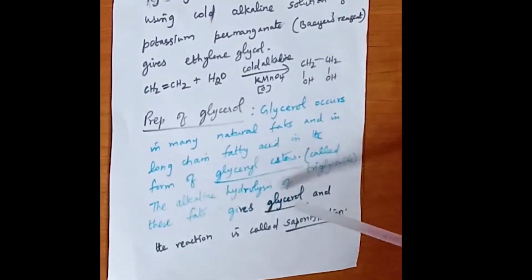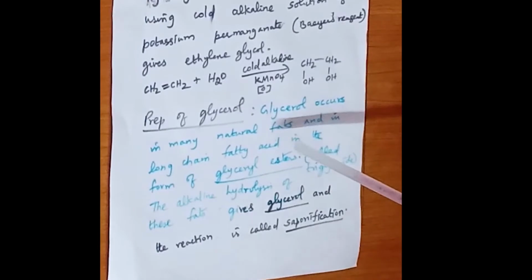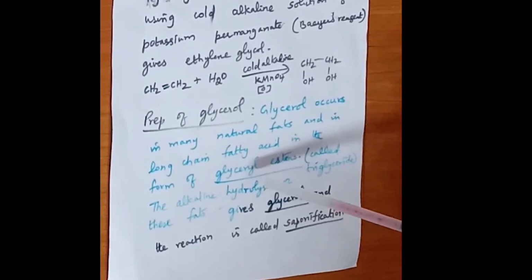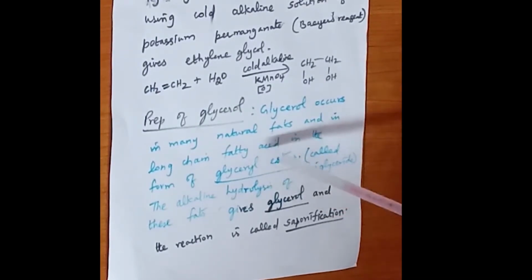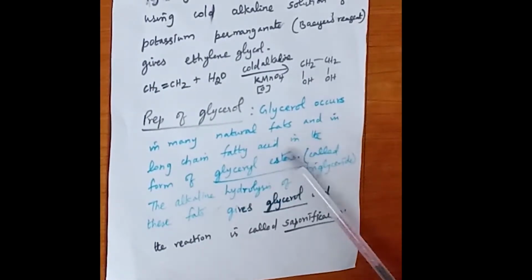It may be asked what is saponification. So alkaline hydrolysis of these natural fats, which are glyceryl esters of long chain fatty acids, gives glycerol, which is called saponification. This may be asked in one word.